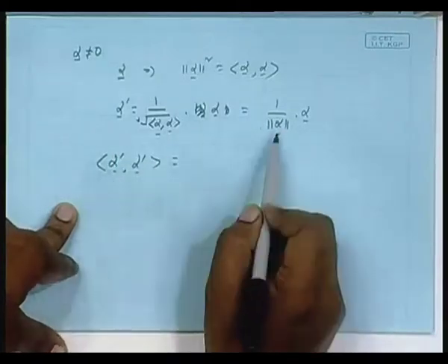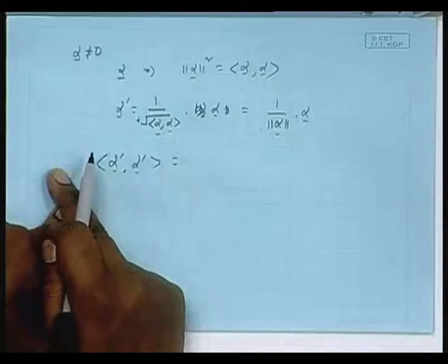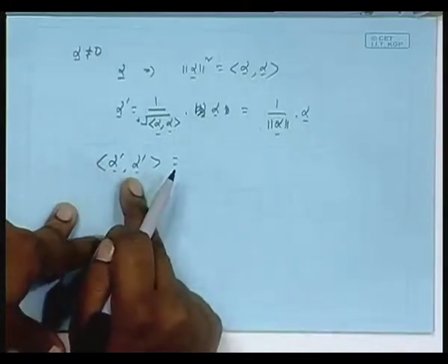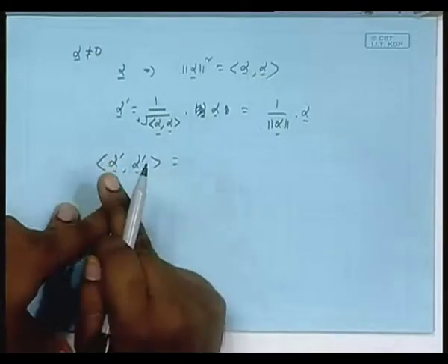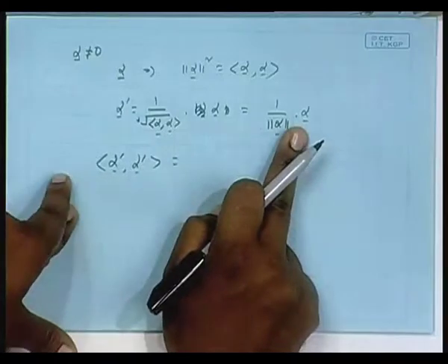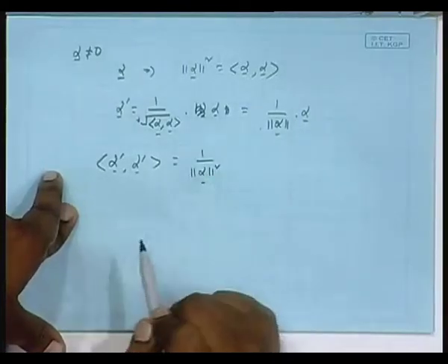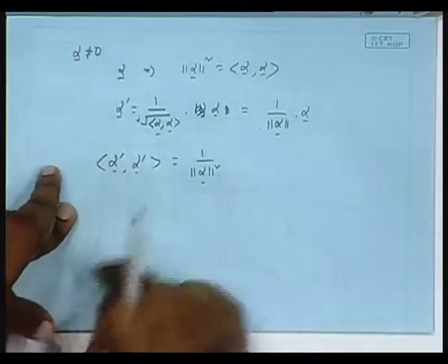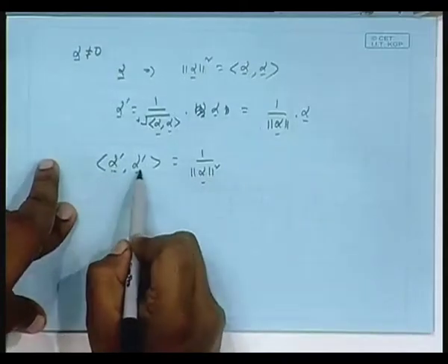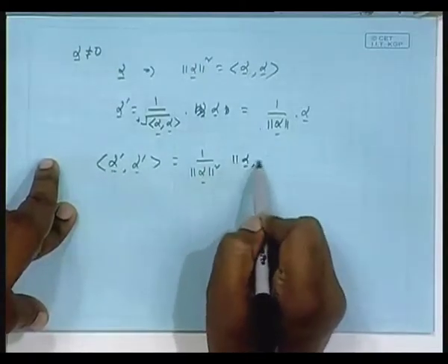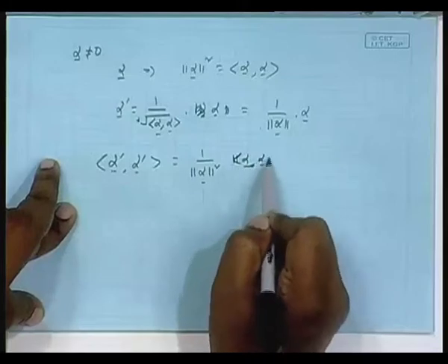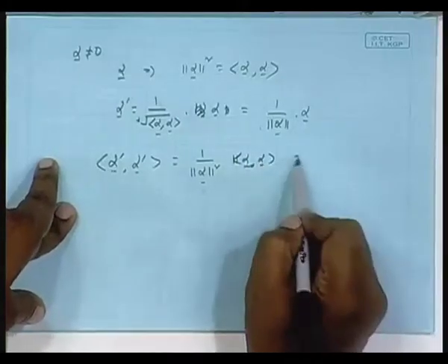Then by axiom 1, 1 by norm alpha will go out, and from the second coordinate again 1 by norm alpha with the conjugate should go out, but this is a real number, isn't it? So, no conjugation. So, that means 1 by norm alpha square goes out. What are we left with? There is alpha with alpha, which is norm square of alpha. So, they cancel and you get 1.